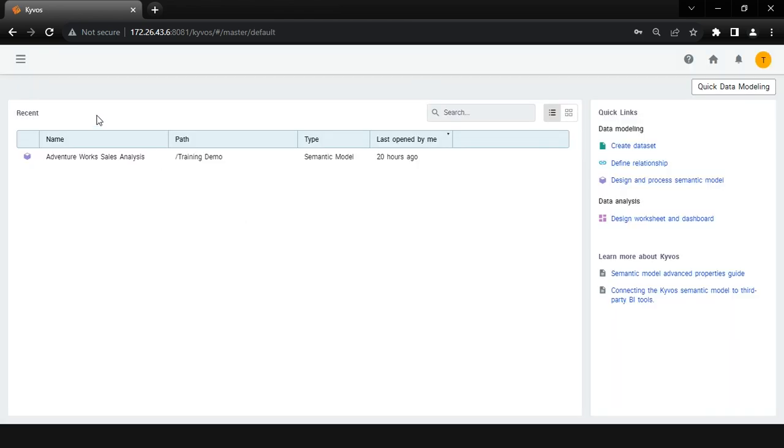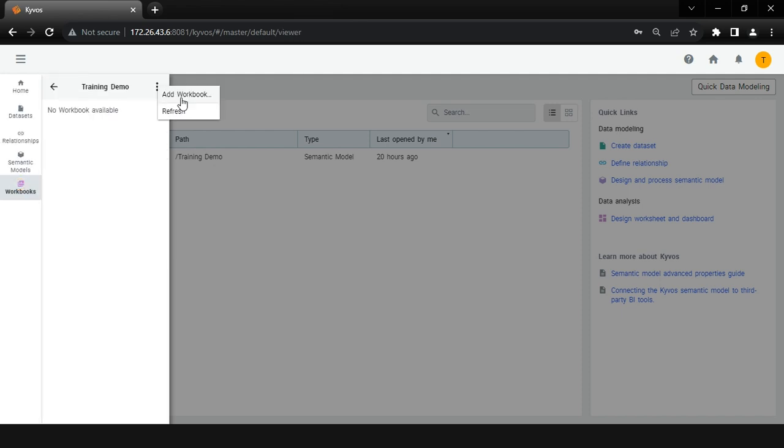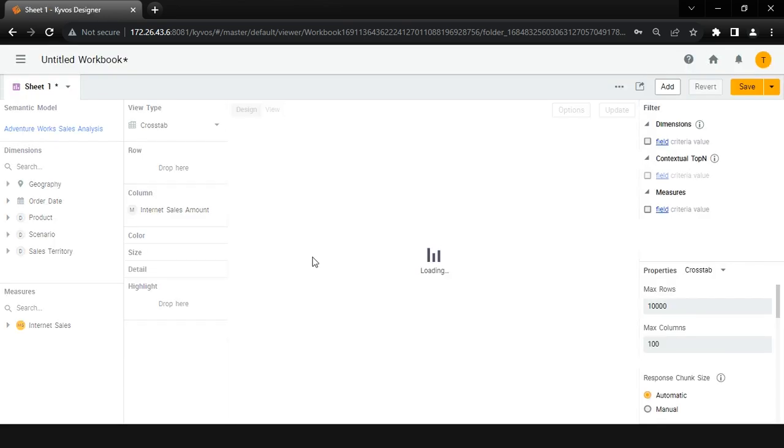Let's create a worksheet to see the data security rule applied. Click on the Toolbox menu. Click on Workbooks. Click on Add Workbook and select the model AdventureWorks Sales Analysis. Let's see row-level security first.